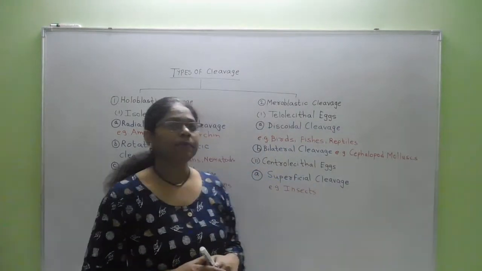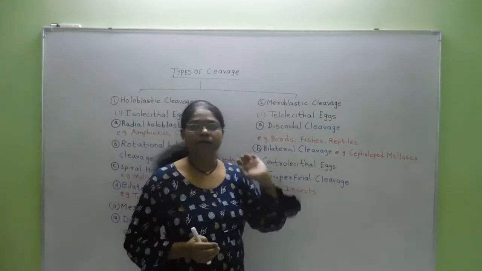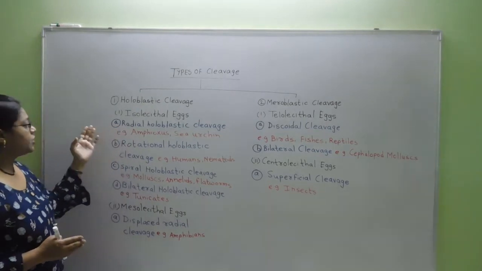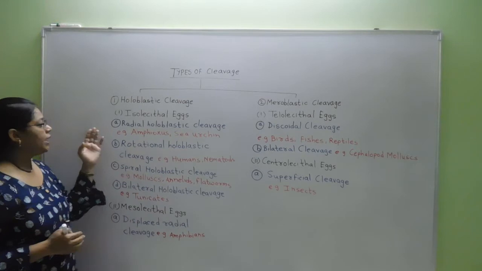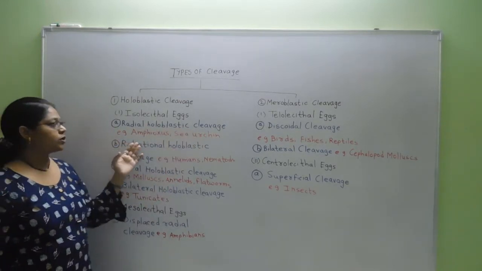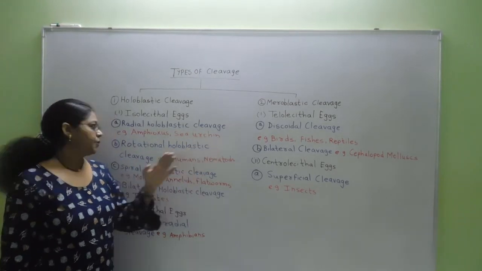There are two main types of cleavage, holoblastic cleavage and meroblastic cleavage. Now, the holoblastic cleavage which takes place in the isolecithal eggs includes radial holoblastic cleavage, which takes place in amphioxus and sea urchin, that is an echinoderm.